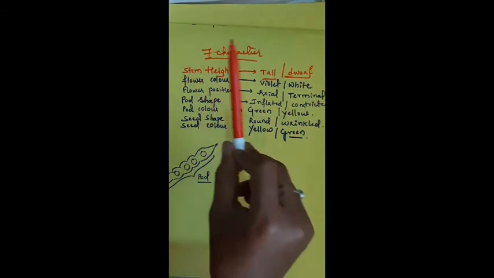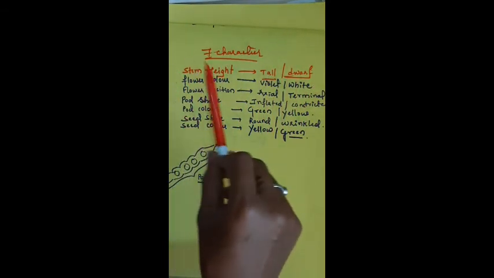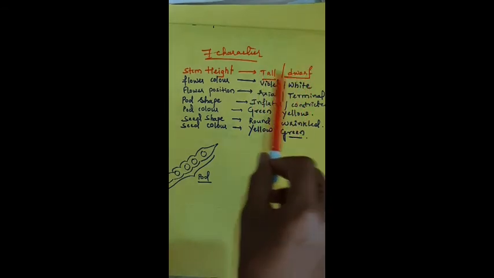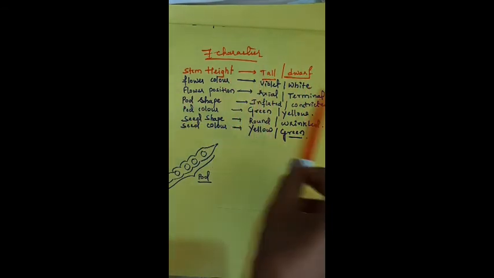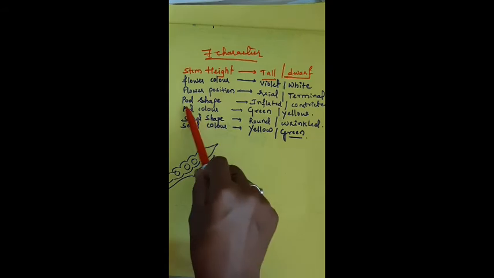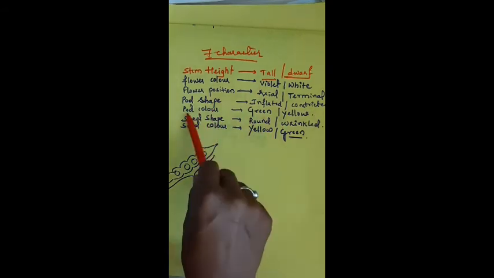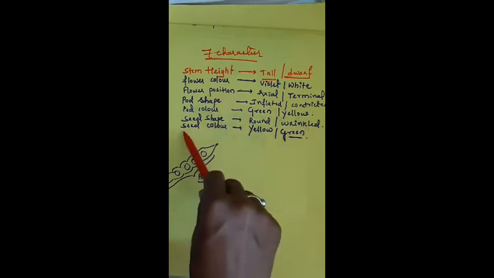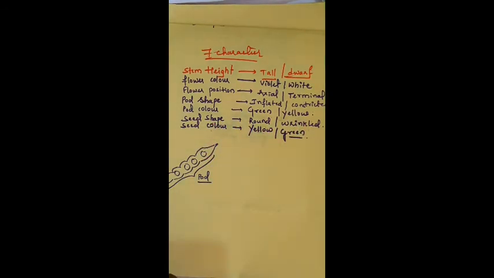Stem height tall and dwarf, flower color violet and white, flower position axial and terminal, pod shape inflated and constricted, pod color green and yellow, seed shape round and wrinkled, seed color yellow and green. Before starting the lesson, you must understand the important terminologies.